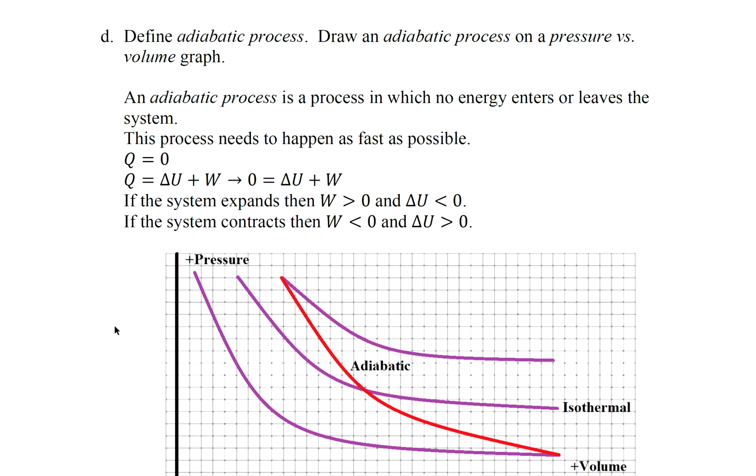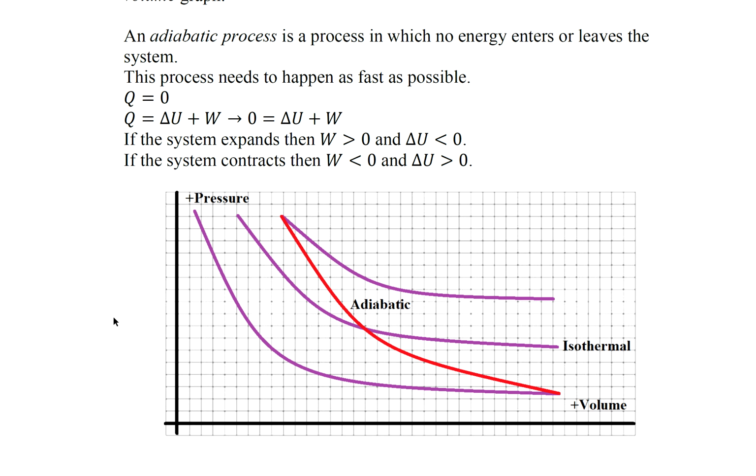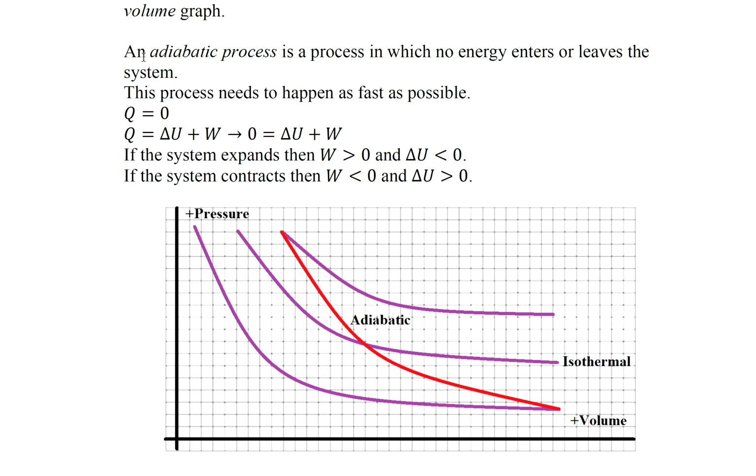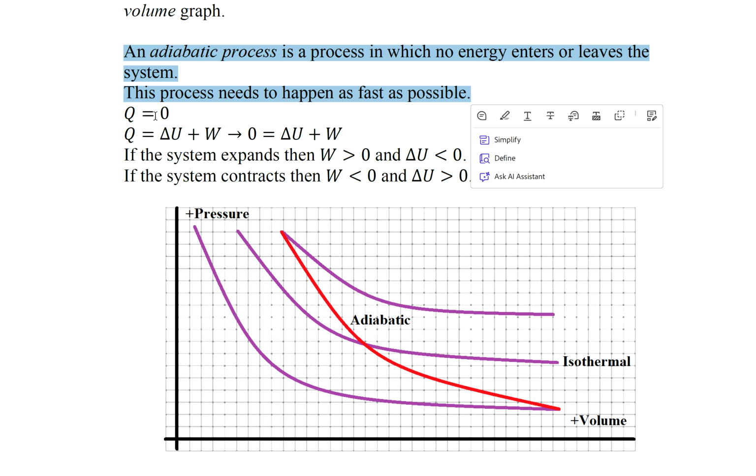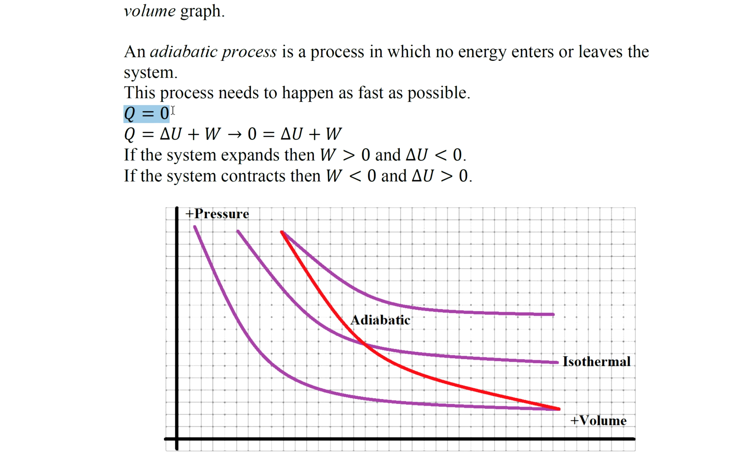Part D, define adiabatic process. Draw an adiabatic process on a pressure versus volume graph. An adiabatic process is a process in which no energy enters or leaves the system. This process needs to happen as fast as possible. So Q is equal to 0. So delta U plus W is 0. If the system expands, then W is greater than 0 and delta U is less than 0. If the system contracts, then W is less than 0 and delta U is greater than 0.